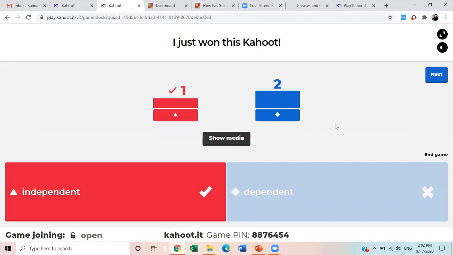Okay, yes, it is independent. It is an independent clause. Why independent clause? Because an independent clause gives you a complete thought and idea and provides you complete and full information, so you don't have to ask what's next.